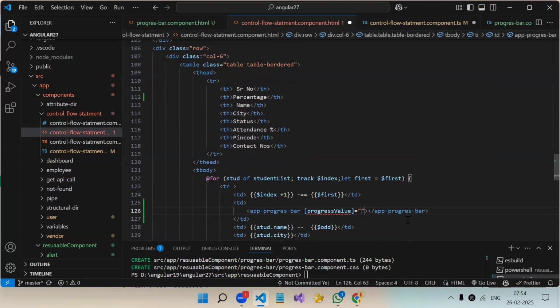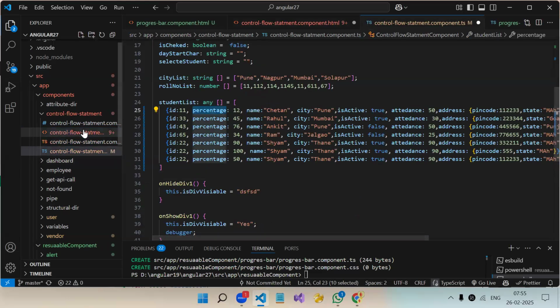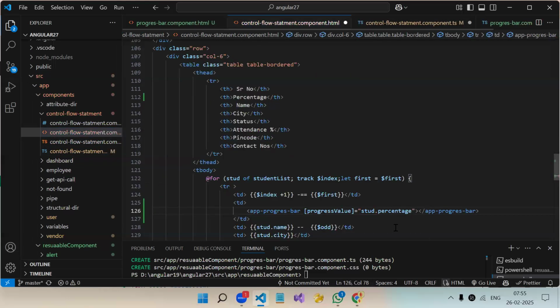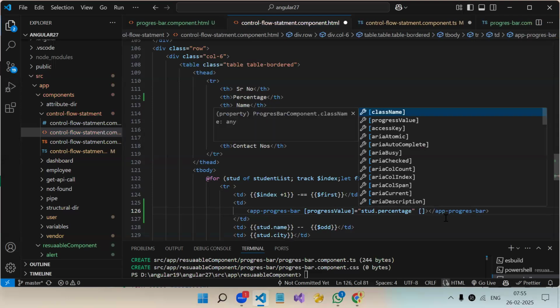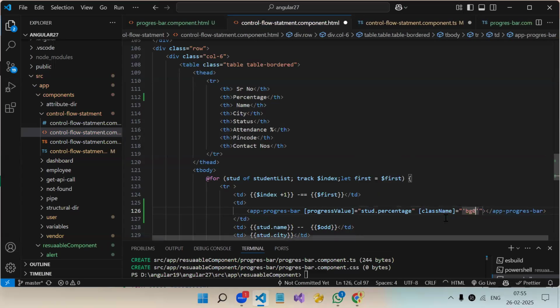Now we are inside the for loop. One more variation: it's not that a reusable component can be used only outside. Inside a for loop also you can use it. Now the value will be passed from stud dot, what's the variable name? %. So inside the for loop we are using that progress bar, and for every student a different progress bar will be visible with a different value. Then we need the class name. So let's say bg warning. Let's save and check.